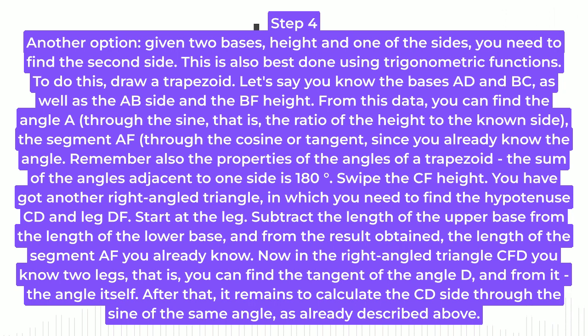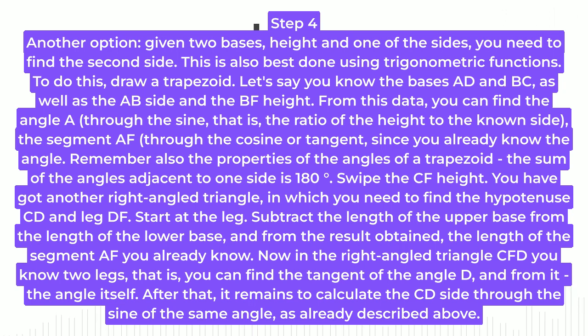Remember also the properties of the angles of a trapezoid: the sum of the angles adjacent to one side is 180 degrees. Draw the CF height. You have got another right-angled triangle, in which you need to find the hypotenuse CD and leg DF. Start with the leg. Subtract the length of the upper base from the length of the lower base, and from the result obtained, the length of the segment AF you already know.